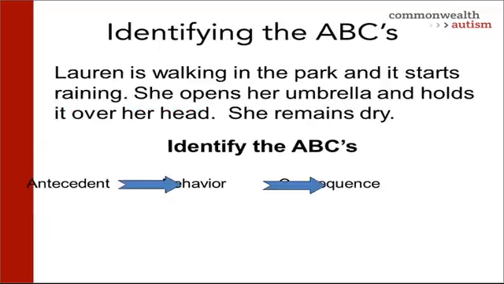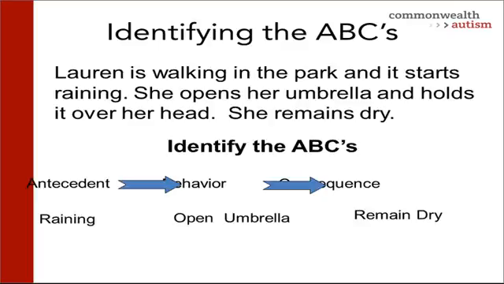Let's check out another example. Lauren's walking in the park and it starts raining. She opens her umbrella and holds it over her head. She remains dry. Let's think about what the behavior is. Now think about the antecedent, what happens before the behavior, and think about the consequence, what happens immediately after.